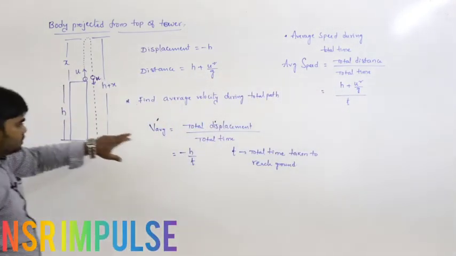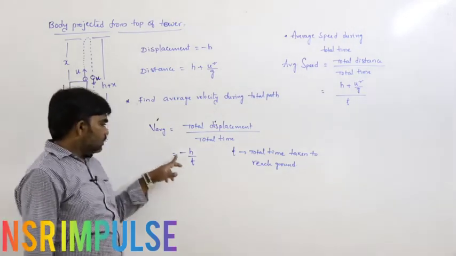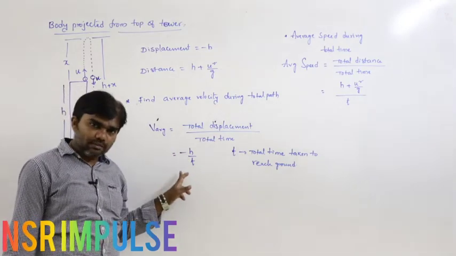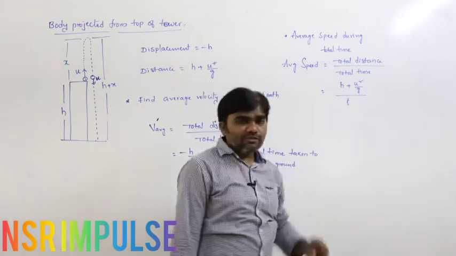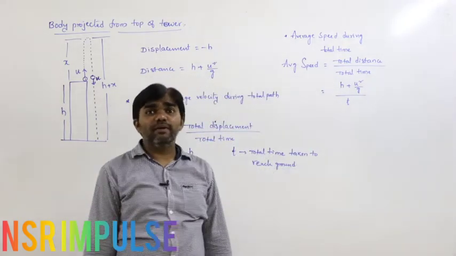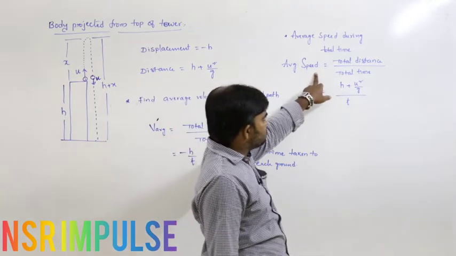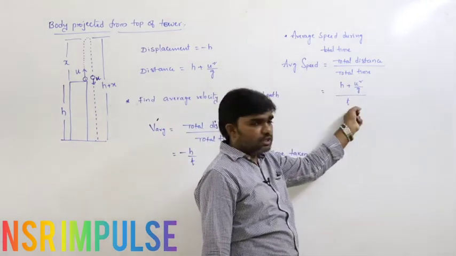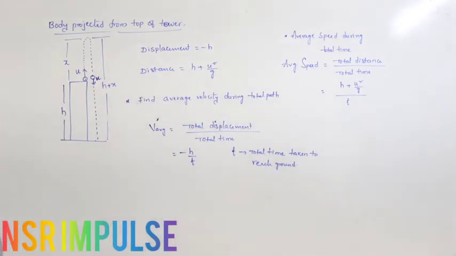So in this situation, the average velocity is total displacement by total time. Total displacement is minus h, so minus h by total time T. And average speed is total distance by total time: h plus u square by g divided by time. That is the situation.